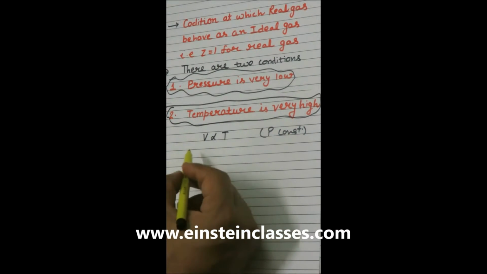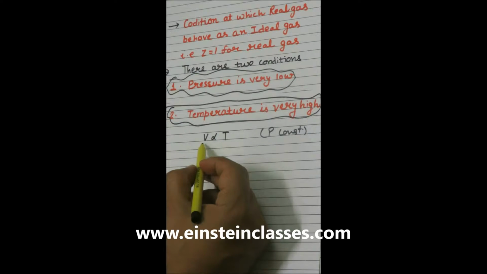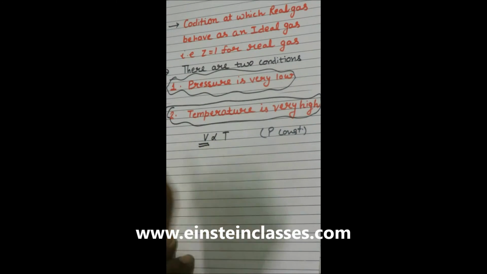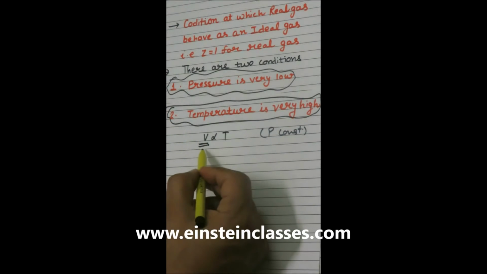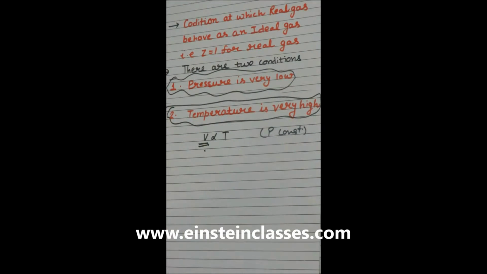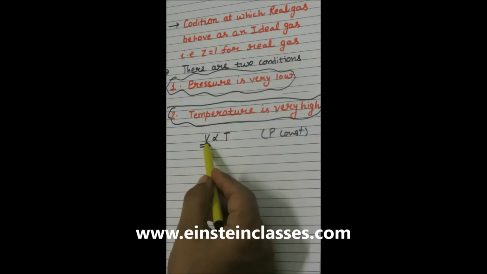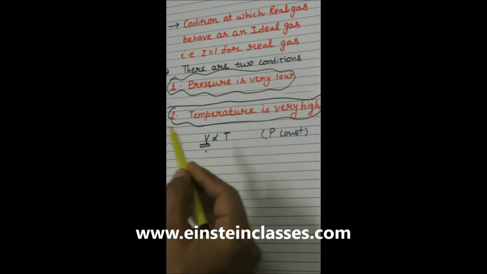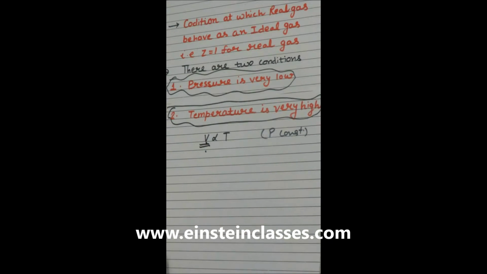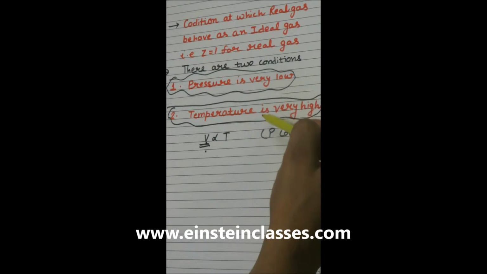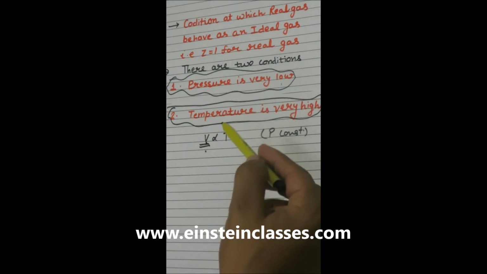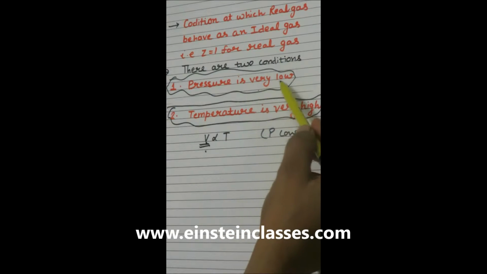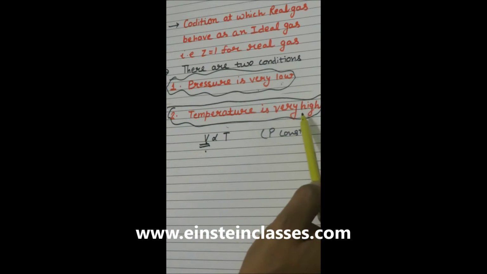If volume is very large, then the volume occupied by the gas particles is negligible, and the intermolecular force of attraction between the particles is also negligible. As the volume is very large, the particles would be far apart, so the intermolecular force of attraction would be negligible. So these are the two conditions at which a real gas can behave as an ideal gas: first, when pressure is very low, and second, when temperature is very high.